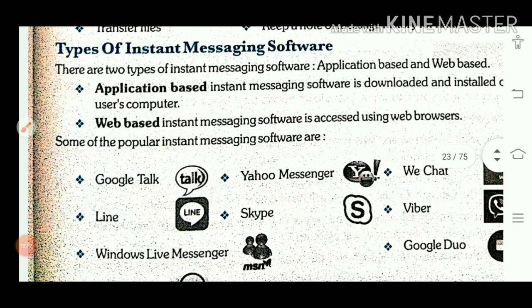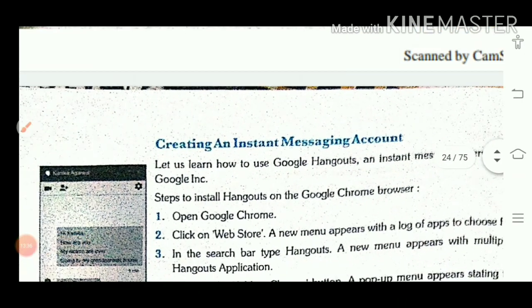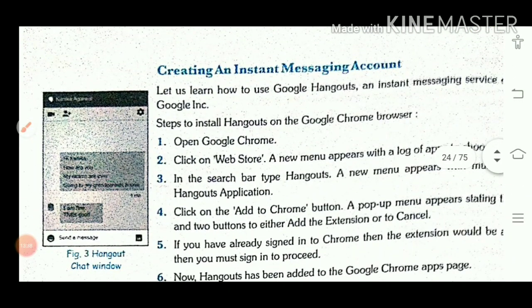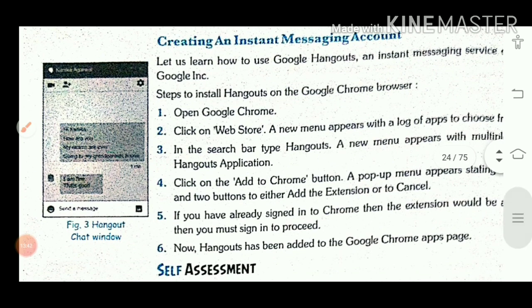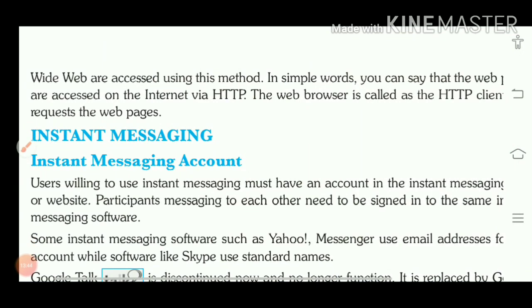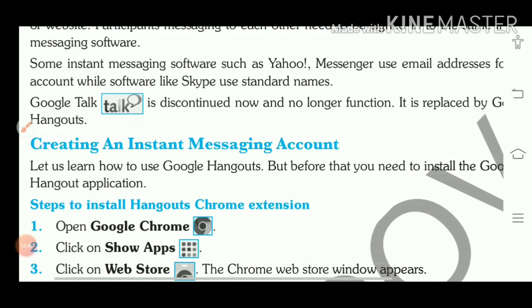Okay, some popular instant messaging examples are here. And next is how we can create an account on these instant messaging services. I think you are very smart, you all know how to create an account. So for instant messaging, in your syllabus Google Talk is there.